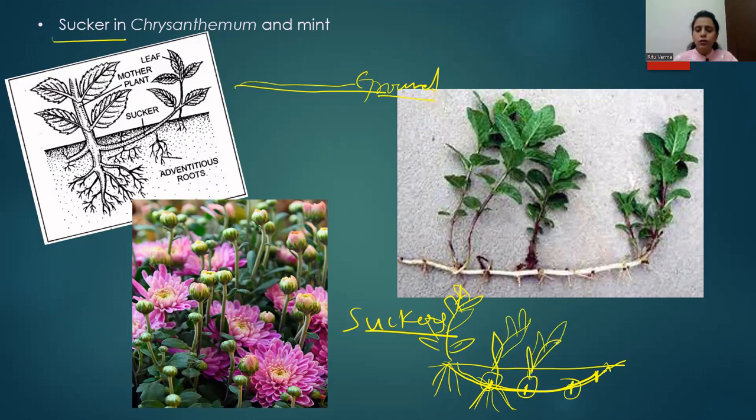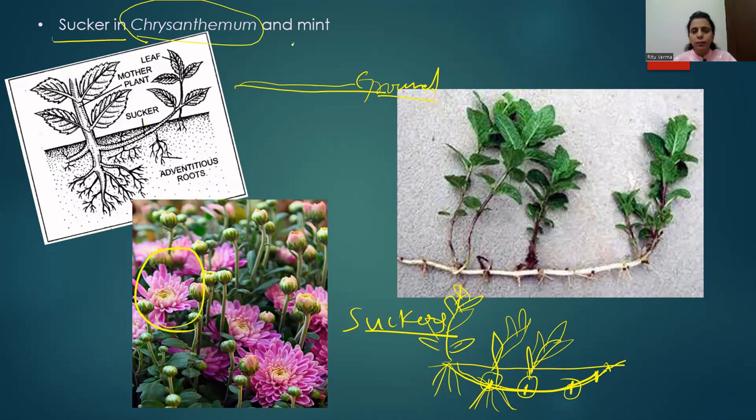Sucker's best example is a flowering plant called chrysanthemum. Chrysanthemum is an ornamental plant, and it reproduces very fast with the help of sucker.